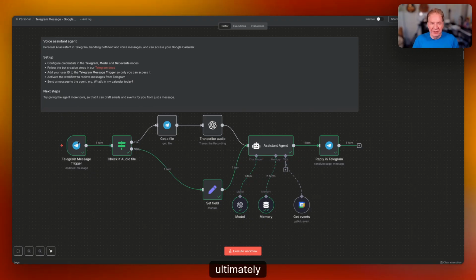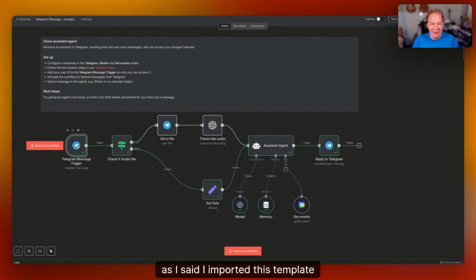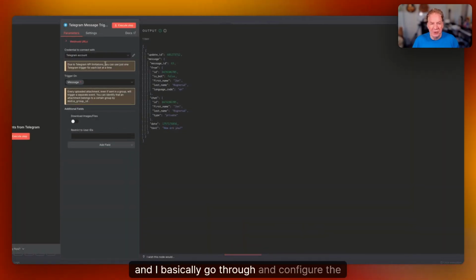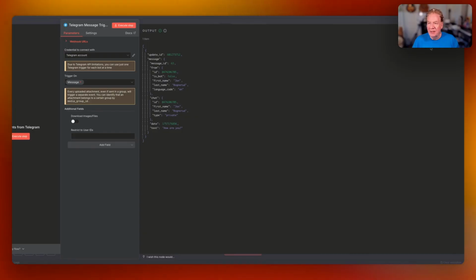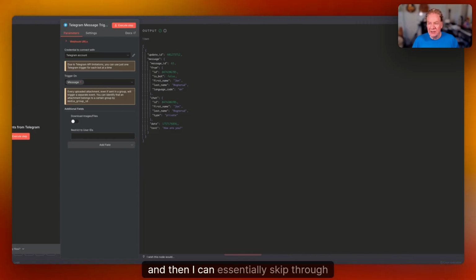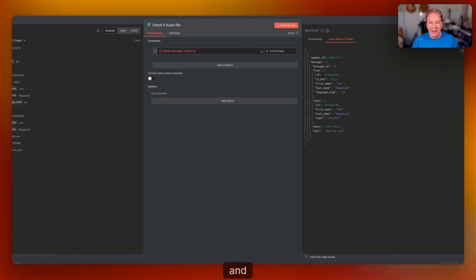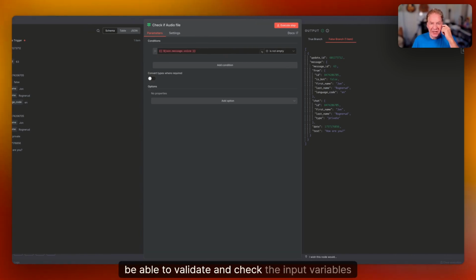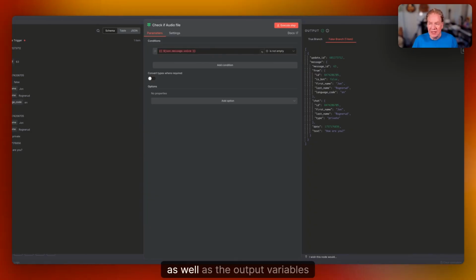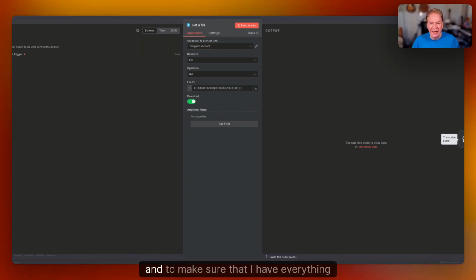So ultimately, what I did, as I said, is I imported this template, and I basically go through and configure the Telegram account here. And let me just move over a window, and then I can essentially skip through the workflow and validate and check the input variables as well as the output variables in this workflow, and make sure that I have everything authenticated.